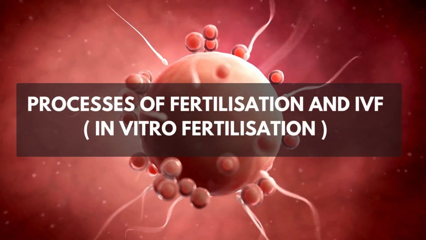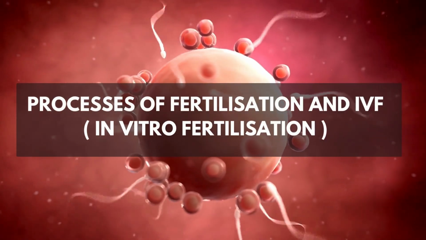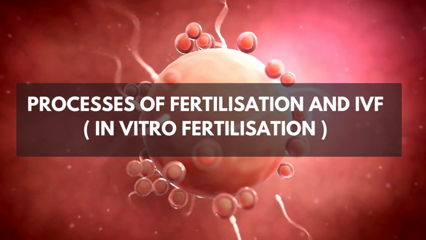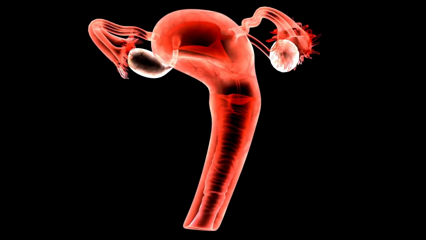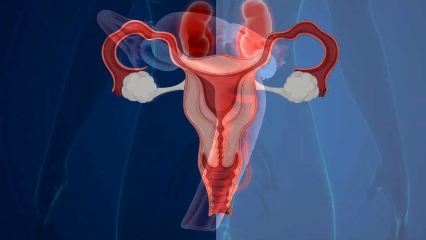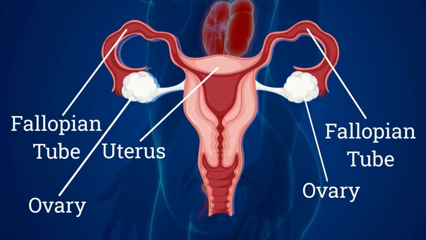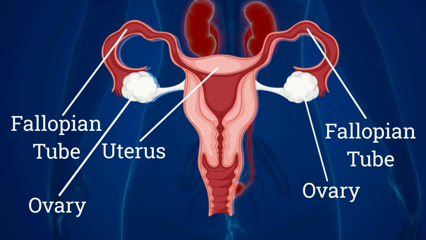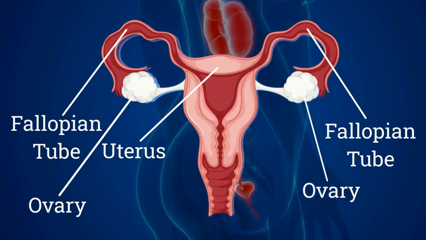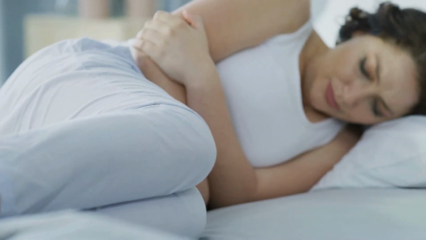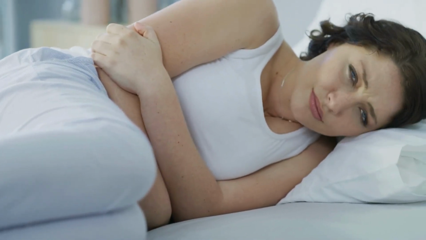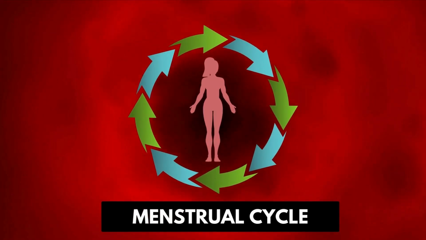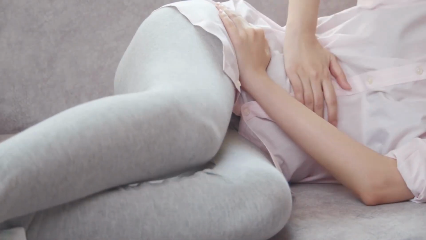In this video, we will understand the processes of fertilization and IVF. The female reproductive system comprises the uterus, fallopian tubes, and 2 ovaries, one on each side, housing immature eggs. Upon reaching maturity, females undergo a 28-day reproductive cycle known as the menstrual cycle, characterized by vaginal bleeding or periods.